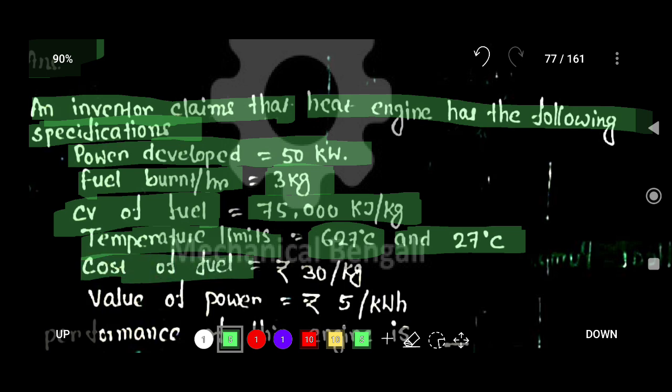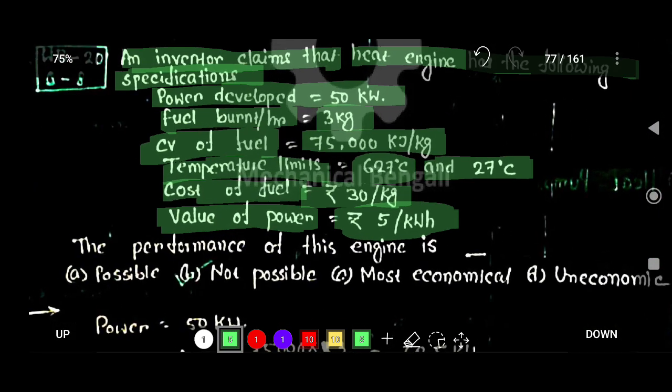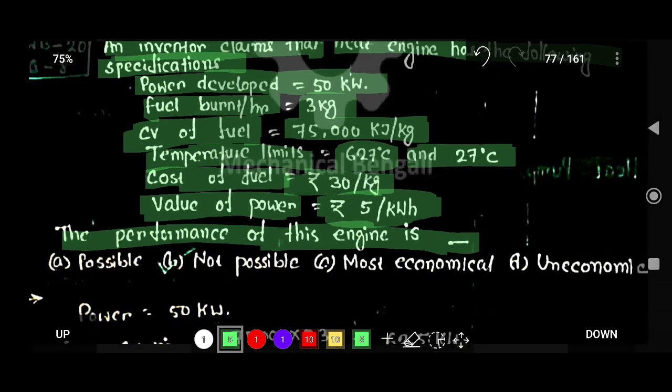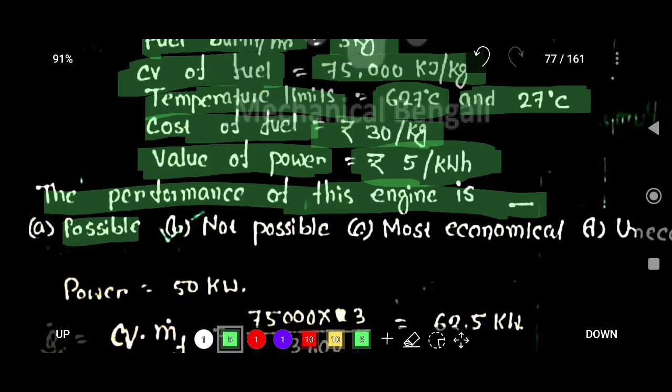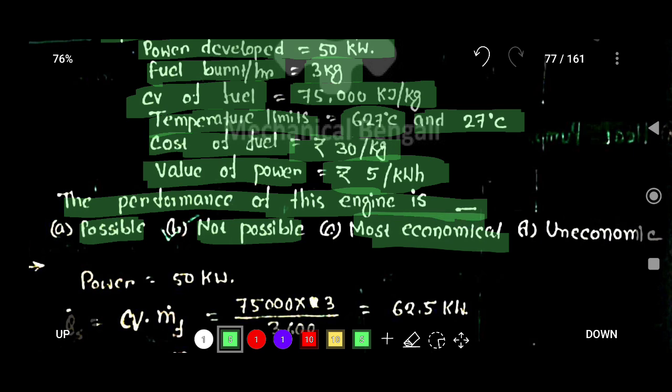The cost of the fuel is rupees 30 per kg. Value of power is rupees 5 per kilowatt hour. So the performance of this engine has four options: possible, not possible, most economical, uneconomical.